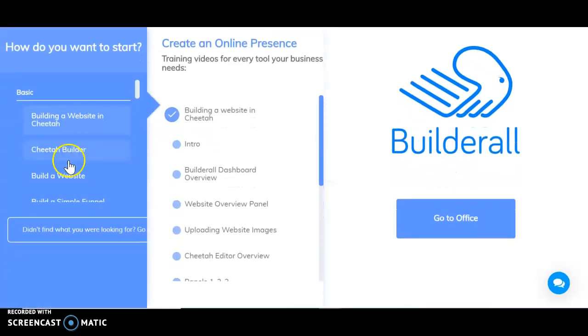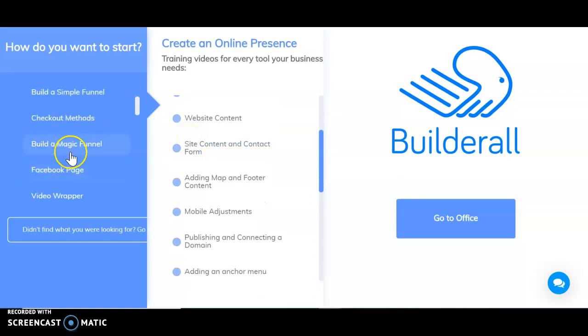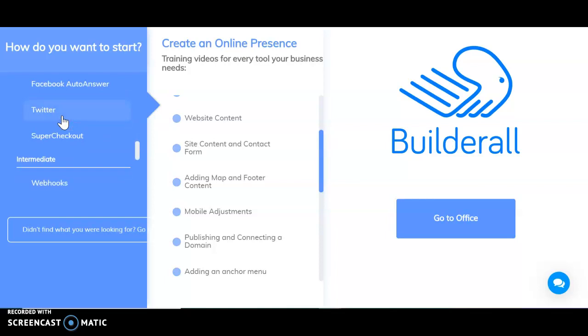It shows you how to build a website. It'll walk you through everything you need to do. You want to build a funnel. You want to learn about Facebook pages or how to build a YouTube, Instagram page, SMS messaging. We do have a text messaging system. So we have all of this stuff, right? All of this awesome stuff.